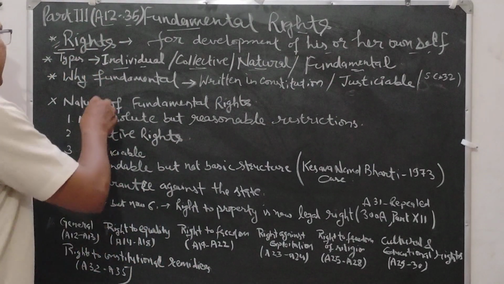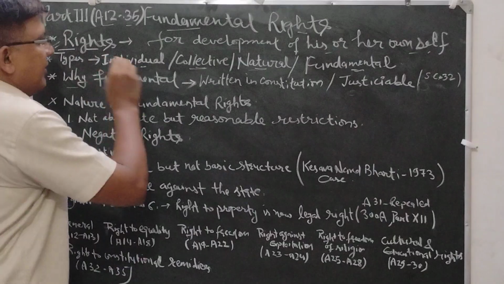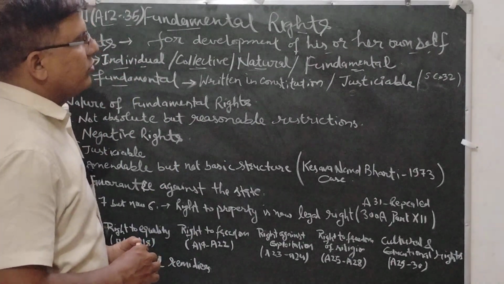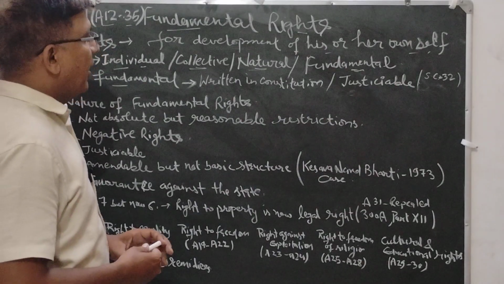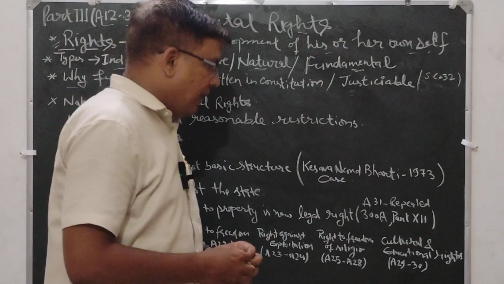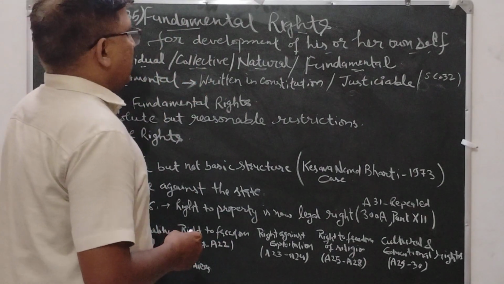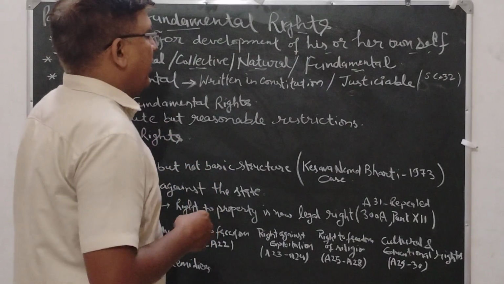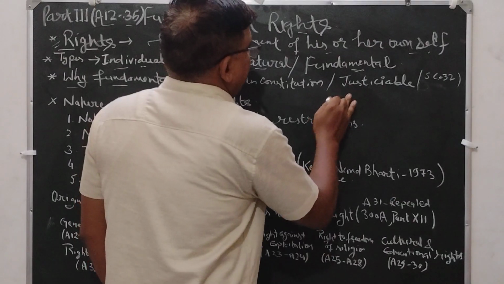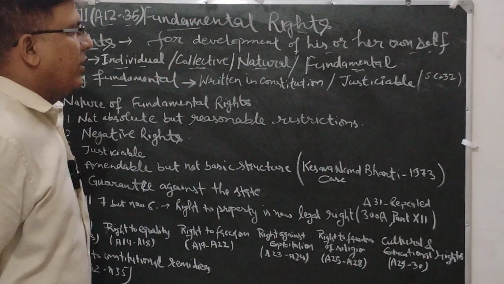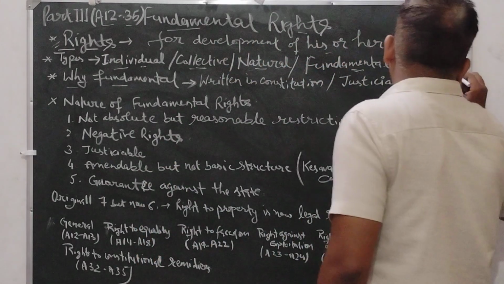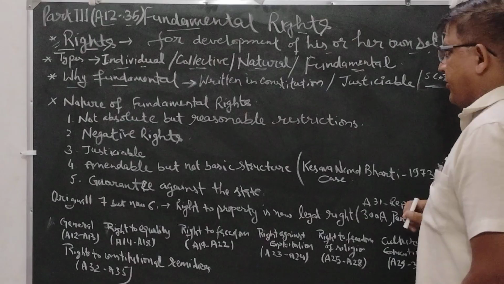Fundamental rights. Why are these rights fundamental? First, these rights are written in the Constitution. And second, they are justiciable. If any of the rights is violated by the state or an individual, the person whose rights are violated can go to the Supreme Court. The Supreme Court can take action with the help of Article 32.